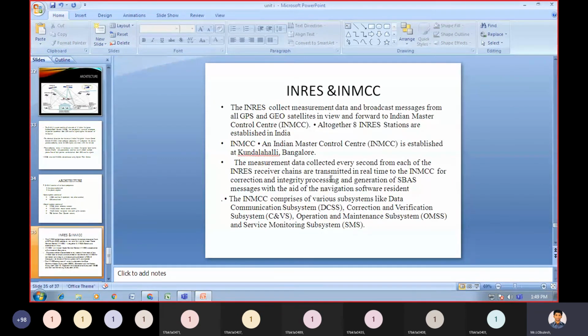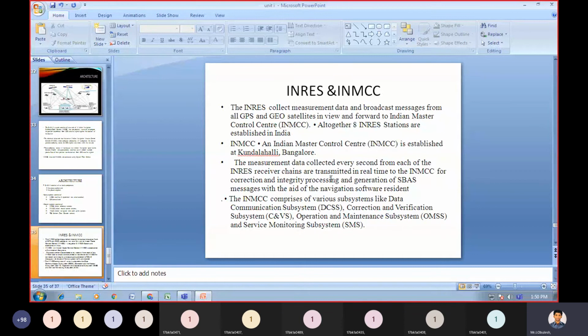So we have a description for INRES and INMCC. The INRES collect the measured data and broadcast messages from all GPS and GEO satellites in view and forward them to the Indian Master Control Center, which is established in India only.